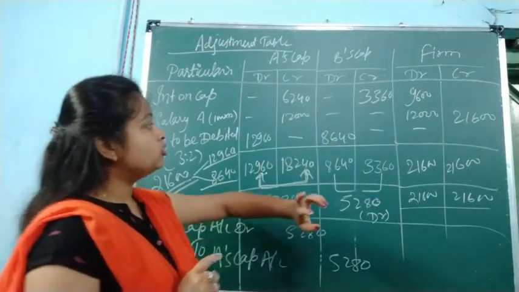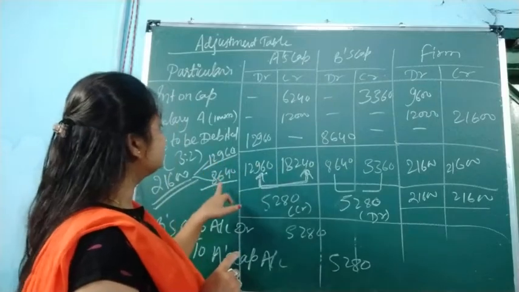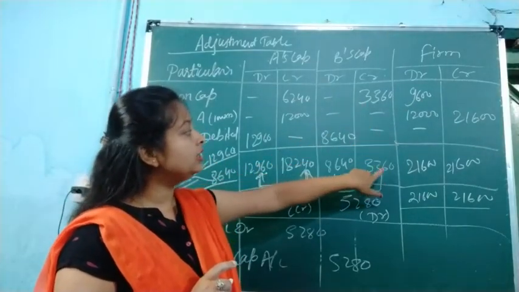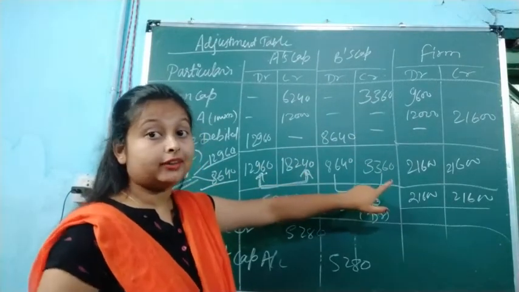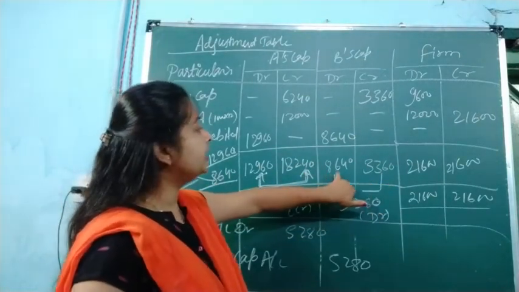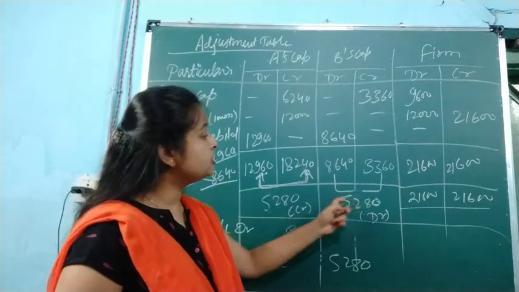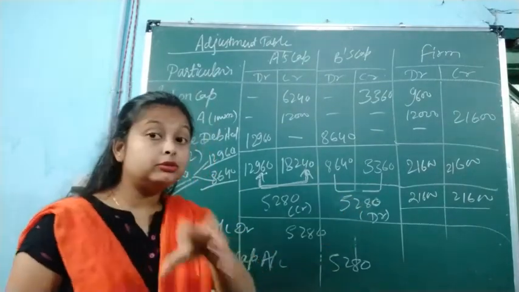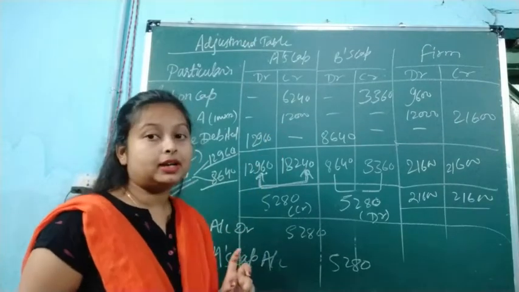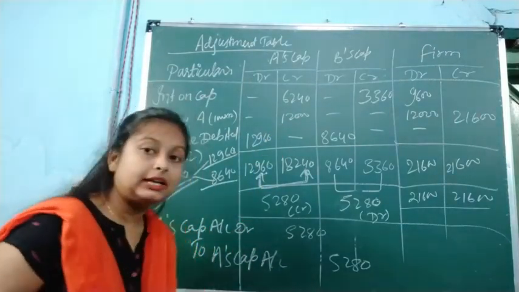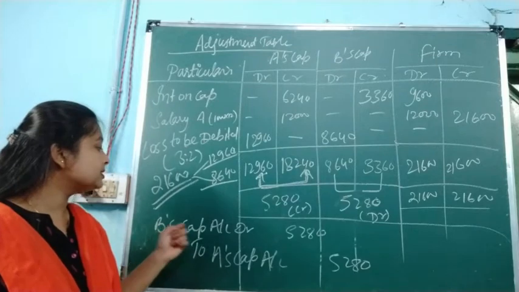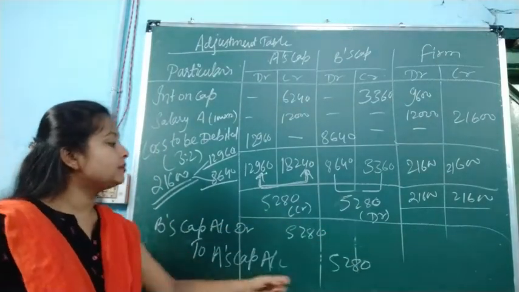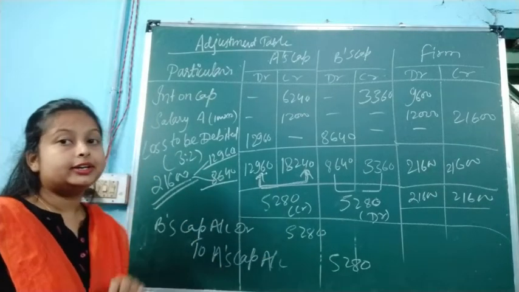Same as B also: this loss has been distributed as 8,640, and B is going to get only 3,360 after the adjustment, but he got 8,640. So the difference between these two will come to 5,280, and this we are going to debit from B's capital account. So now the adjustment entry we are going to pass is B's capital account debit. We have to debit B's capital account, and credit A's capital account with the same amount.